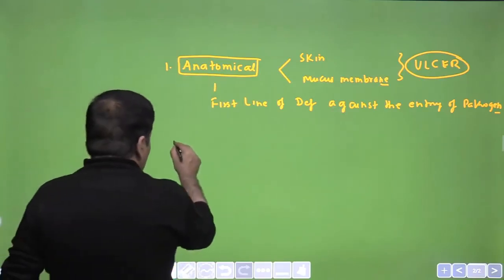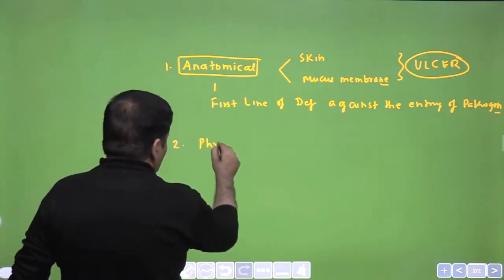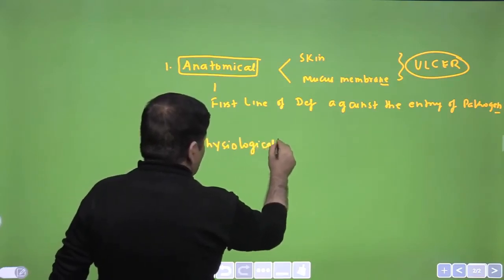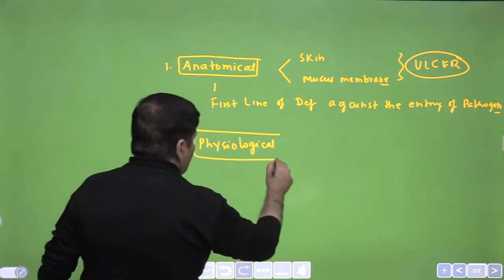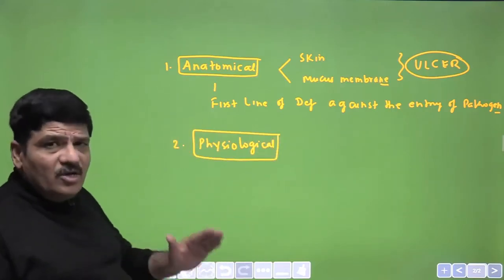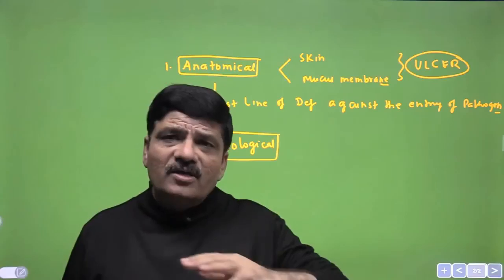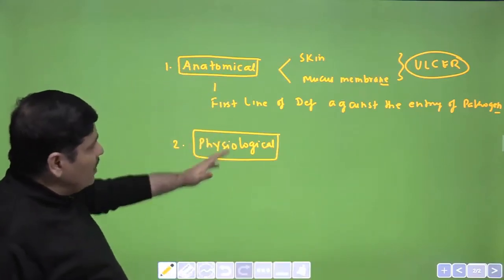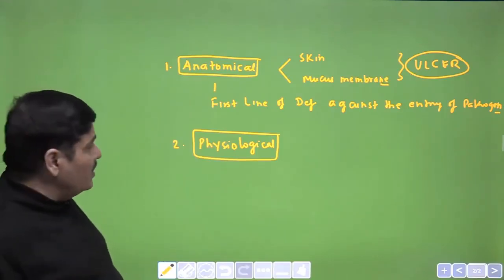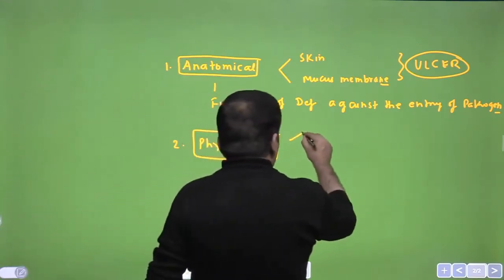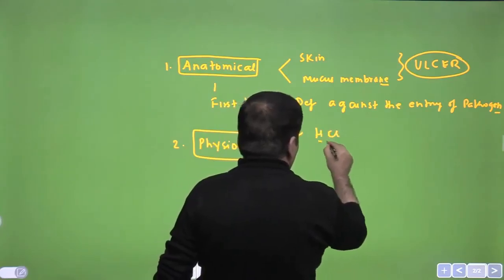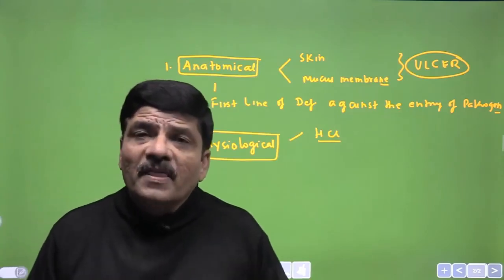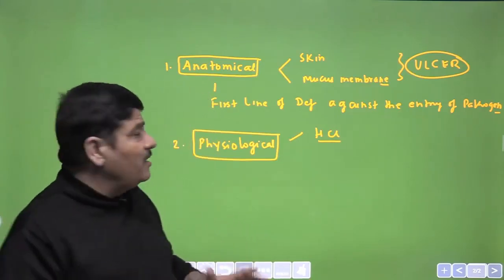The second type of barriers are the physiological barriers. The responses to these pathogens that your body is likely to mount are called the physiological barriers. Mind you, I told you that innate immunity is because of certain types of barrier. We are looking at the types of barrier. Number one is anatomical, the second is physiological barriers. A very, very important physiological barrier is the presence of HCl, hydrochloric acid, in your stomach. It is a very, very potent bactericidal.